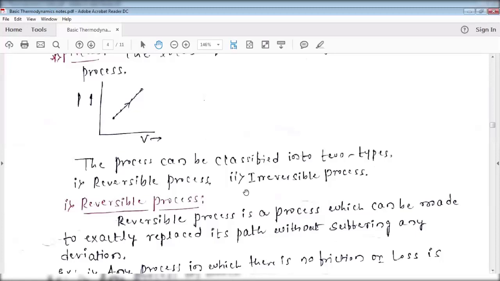If you have taken any deviation, if you have not followed the same path, that is called an irreversible process.